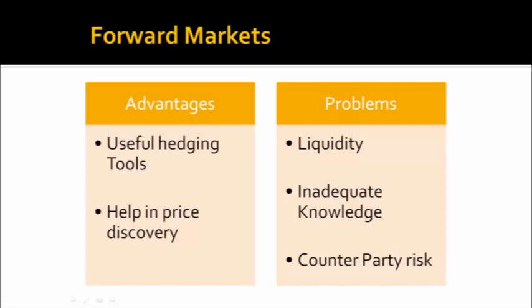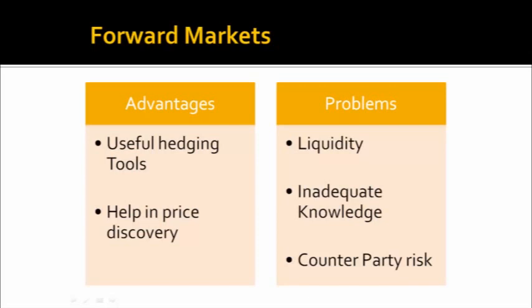But there are ways to eliminate these problems. Liquidity could be eliminated because there are very large number of traders in the derivative market. So the demand and supply of the goods and services keep on shifting from one person to another, and this will help to eliminate the problem of liquidity. So the original contract will stay, but it just changes hands.